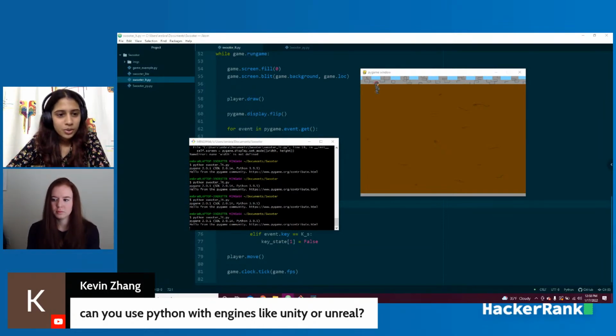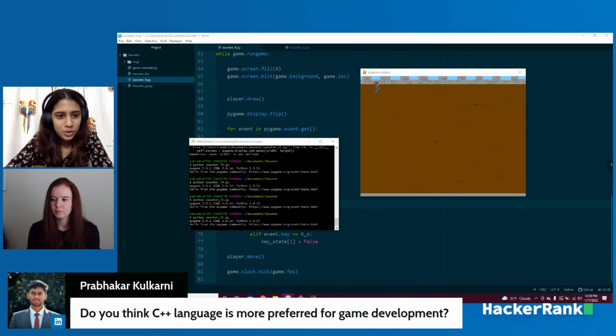Talking about typical gaming languages, we got a question from Prabhakar who asks if you think C++ is more preferred. For sure. I'm sure there are lots of different languages used in gaming. Python is definitely not the one to use if you truly want to be a game developer. It's awesome if you're learning Python and using this to skill yourself up. You could create a full-blown game in this, but it's going to be a relatively basic full-blown game. If you want to create the next Halo, you're going to need other languages.